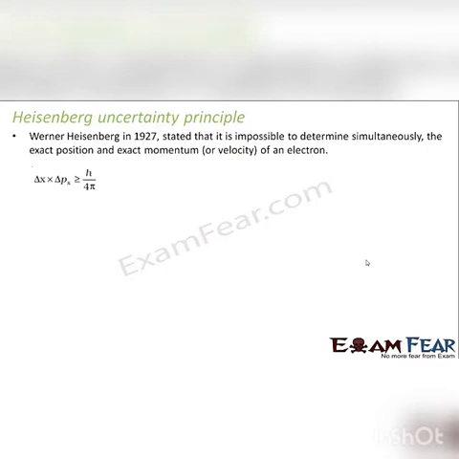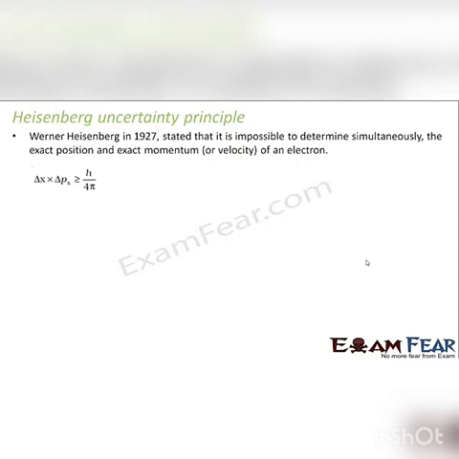That means if you have an object which is moving with some velocity v, and you are able to measure the velocity accurately, then you will not be able to tell the exact position where the object is at every instant of time.